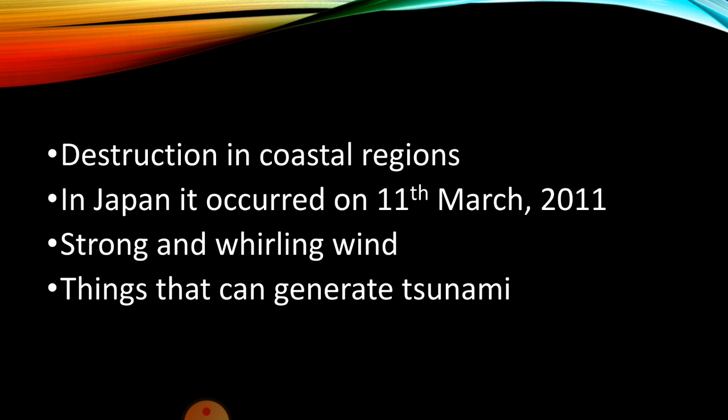Such waves cause a great deal of destruction in the coastal region, hence they are known as destructive waves also. At times rock falls, ice falls, or underwater landslides or slumps can generate displacement of water to create a tsunami also.